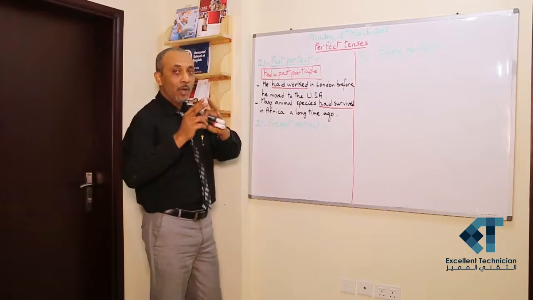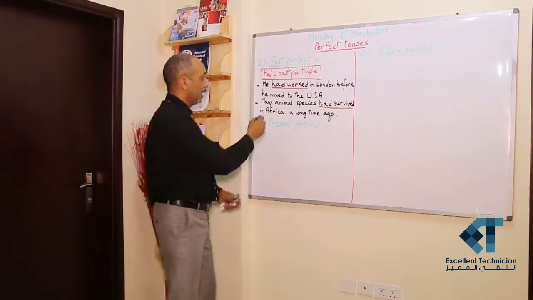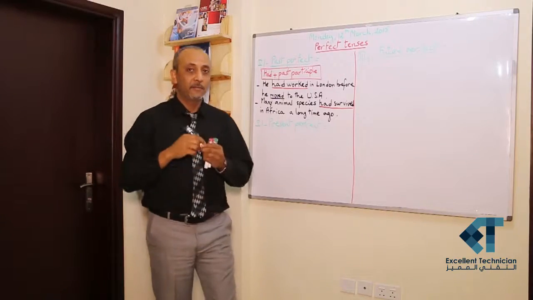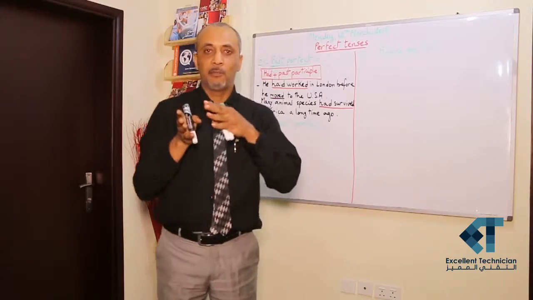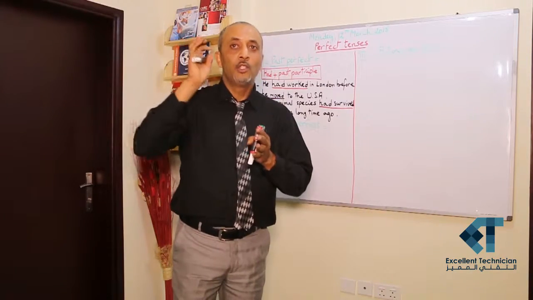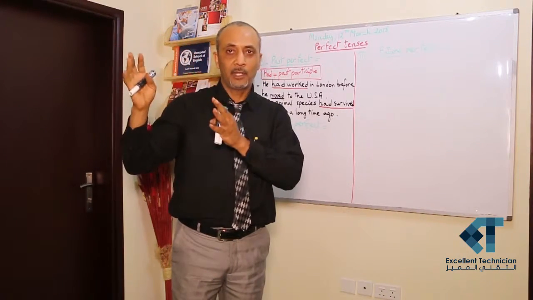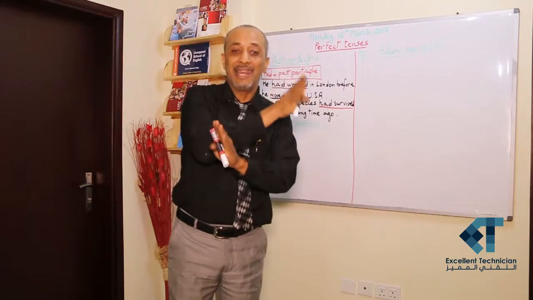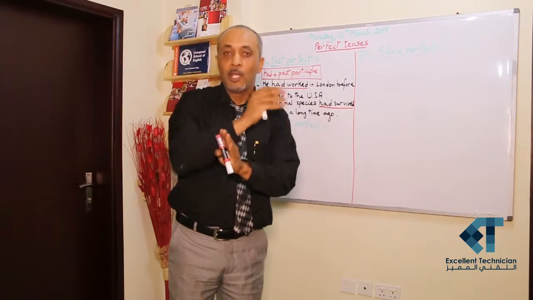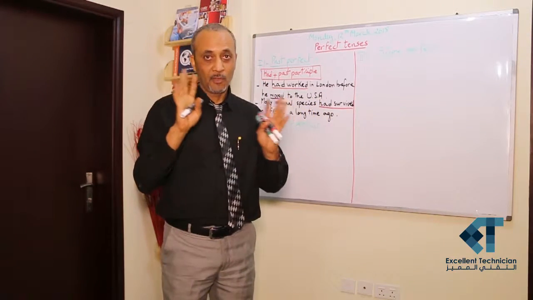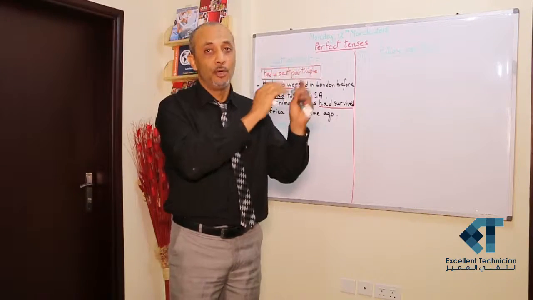Sometimes when we have two actions, like the first example, we have verb to work and verb to move. When we have two past verbs and one happened before the other, the previous one or the older one should be in the past perfect, and the second one, which is in the past also, but happened later after the first verb, should be in the past simple. That's it. That's the point of the past perfect.